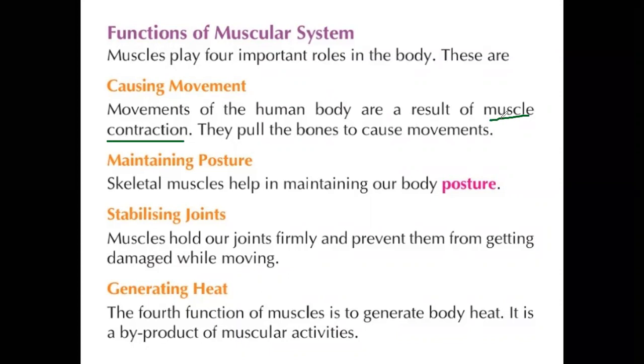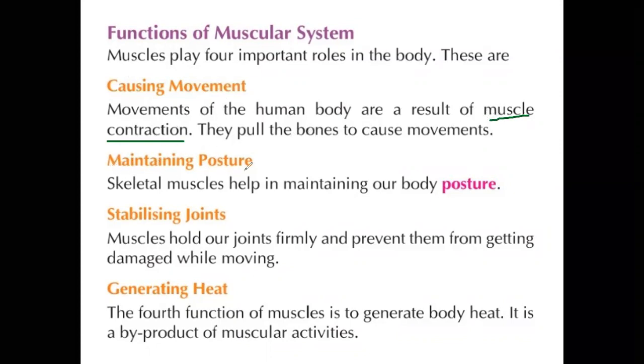Because of the muscles, you can fold your hands and legs. They pull the bones to cause the movements. Relaxation and contraction of muscles take place to cause movements. Muscle contraction is the major point here.